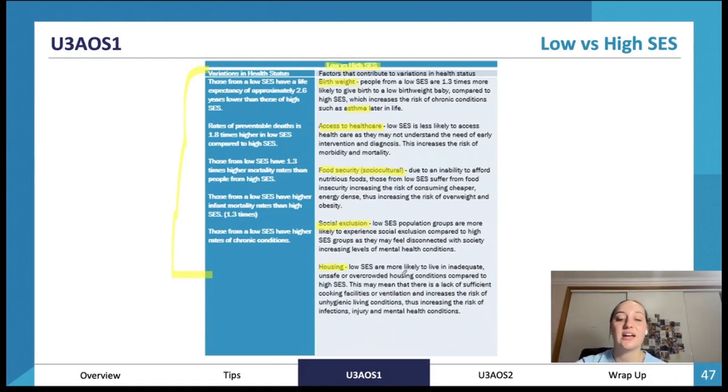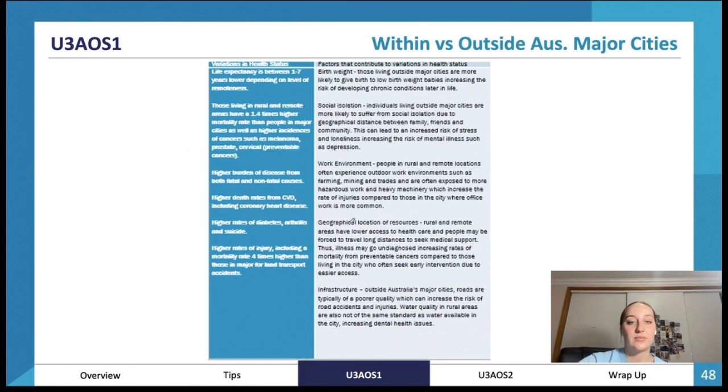Housing, they're more likely to live in inadequate, unsafe, or overcrowded houses, with a lack of sufficient cooking facilities and ventilation, and increases risks of living in an unhygienic condition, increasing risks of mental health conditions, infectious diseases, and injuries.